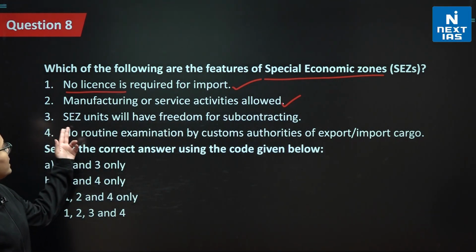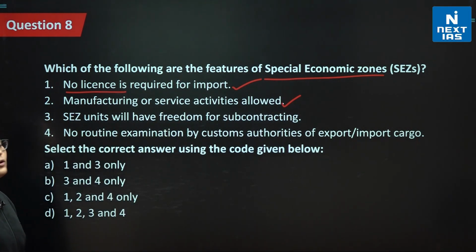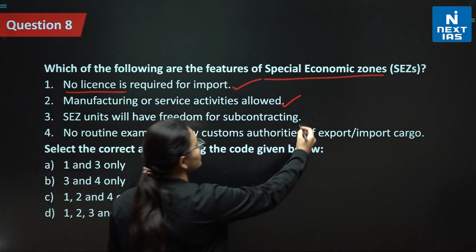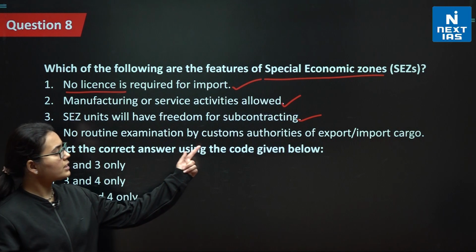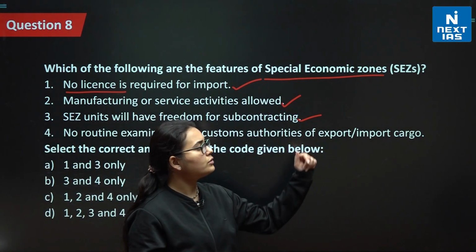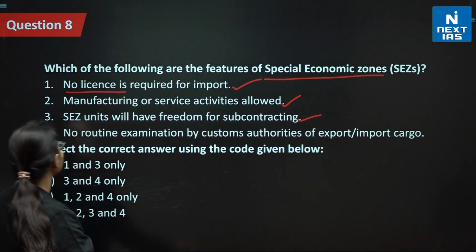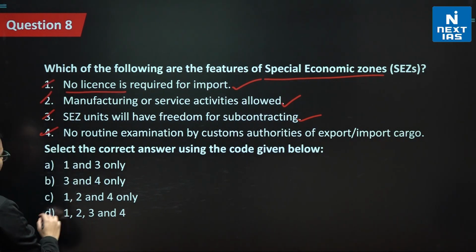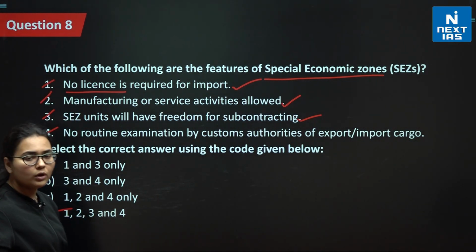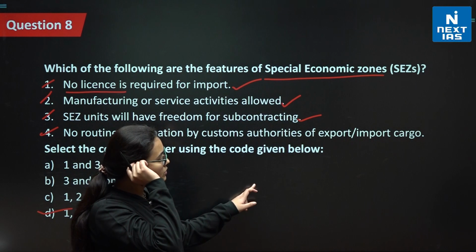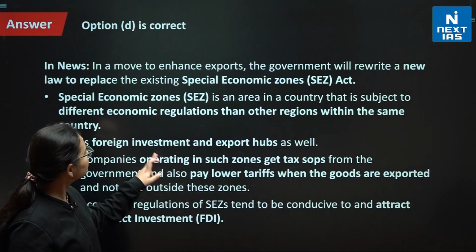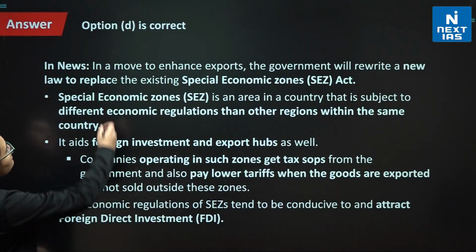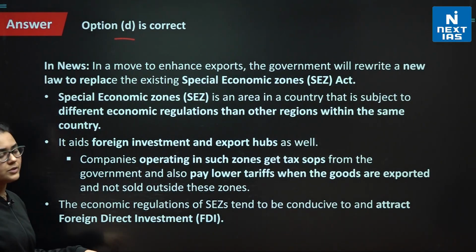SEZ units will have freedom for subcontracting. Yes, this is also true. And no routine examination by customs authorities of export and import cargo is done. This is also true. So statements 1, 2, 3 and 4 are all correct. I hope you understood the concept of special economic zones. So D is the correct answer. All the statements were correct.